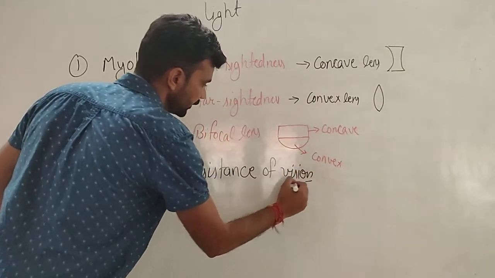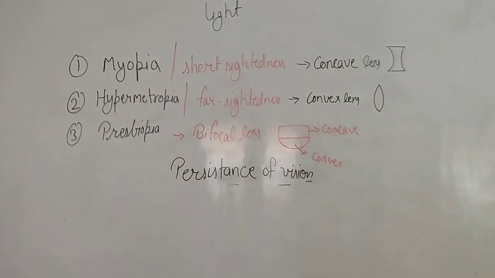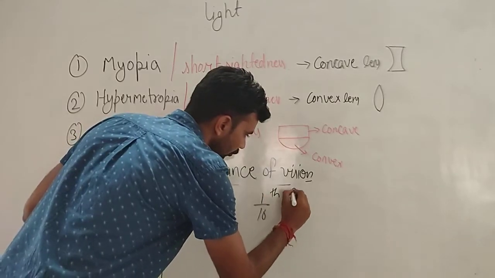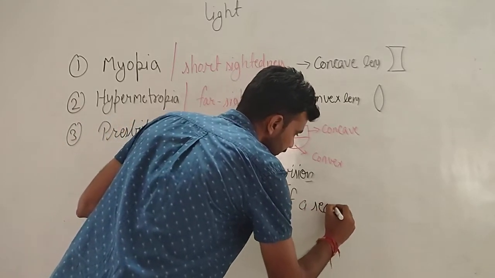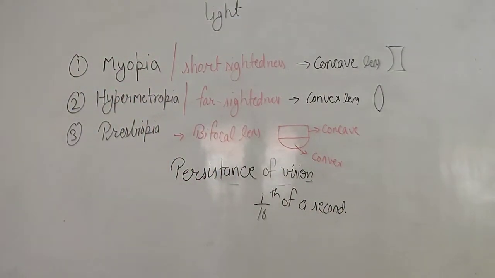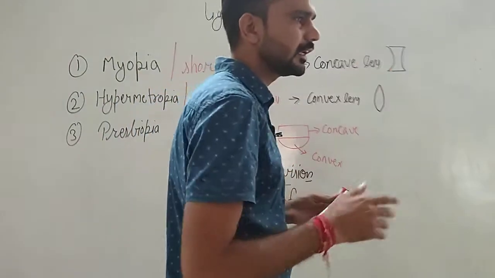Persistence of vision is that the image stays on retina for 1/16th of a second, and due to which, if the first image removes from our eyes, then the second image will form, and we cannot differentiate between the objects.